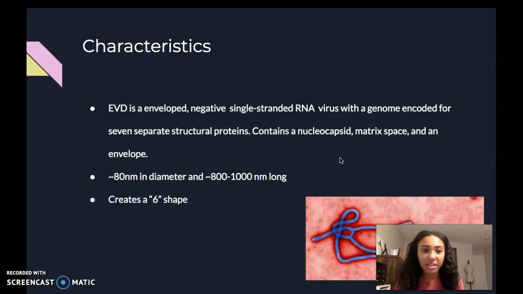So for the characteristics, EVD is an enveloped, negative single-stranded RNA virus with a genome that encodes 7 separate structural proteins. EVD contains a nucleocapsid, matrix, and an envelope. EVD is approximately 80 nanometers in diameter and approximately 800 to 1,000 nanometers long. And something that's unique about this virus is that it creates a 6 in its genome, and I thought that was interesting.